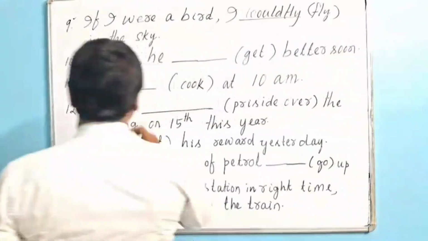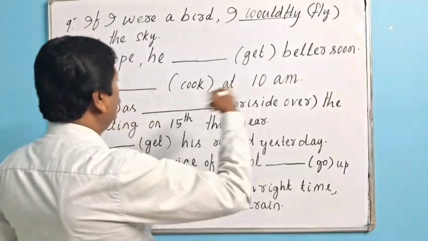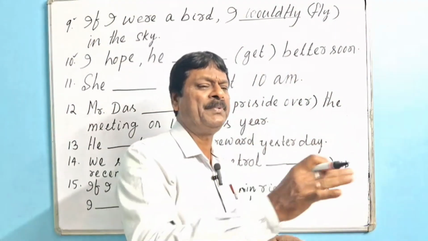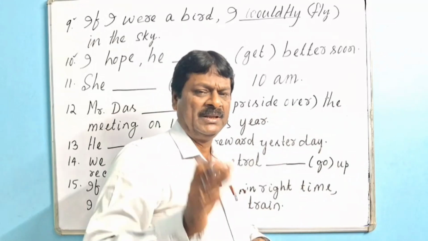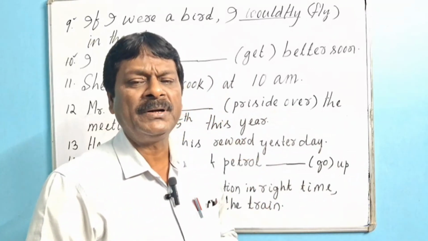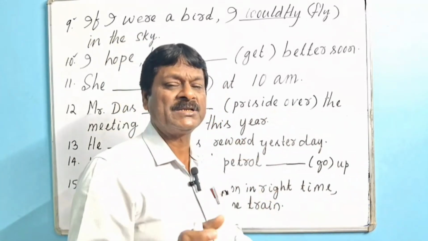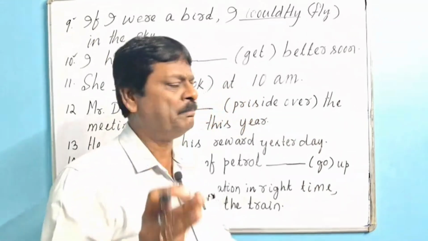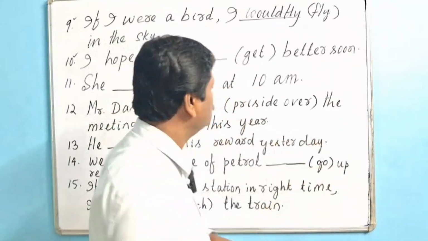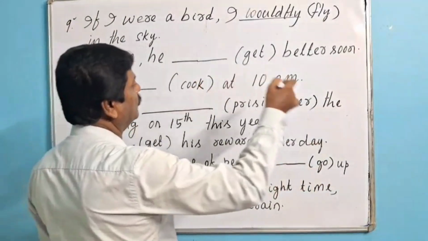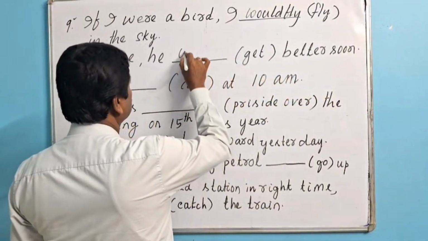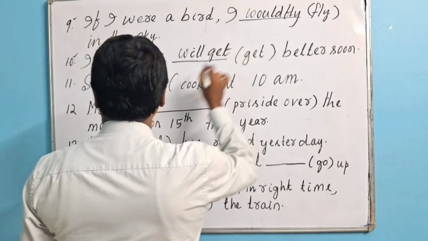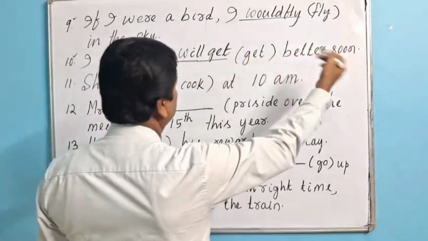I mean, if something is expected to happen, believed to happen, in that case, future simple tense form of verb, will plus base form of verb, is used. That's why the appropriate form of verb will be here, will get. I hope he will get better soon.